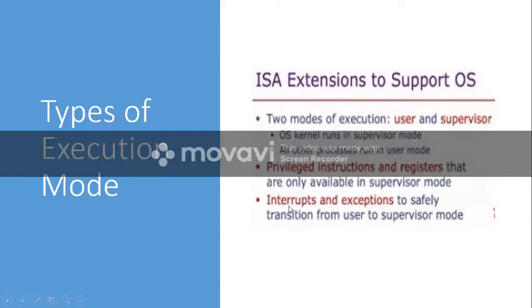What is an interrupt and what is an exception, we will discuss in the next slide. But before that, assume that you are executing a process. When a user is executing a process, the process is getting executed in user mode. Say now some interrupt happens.